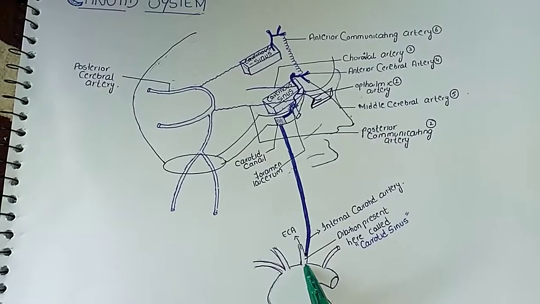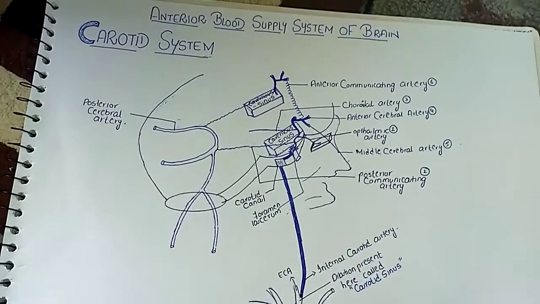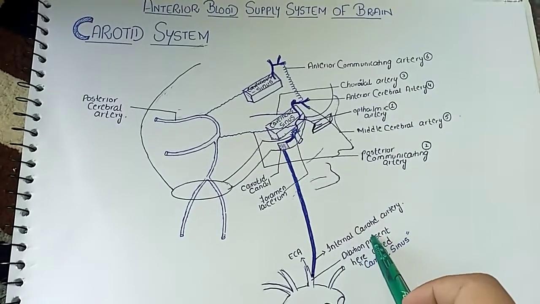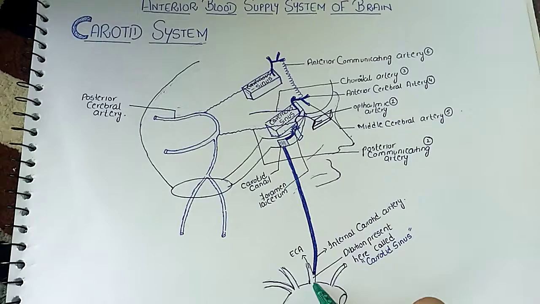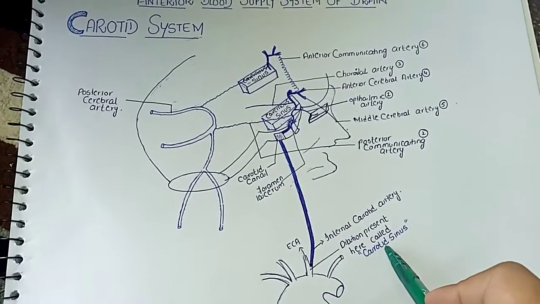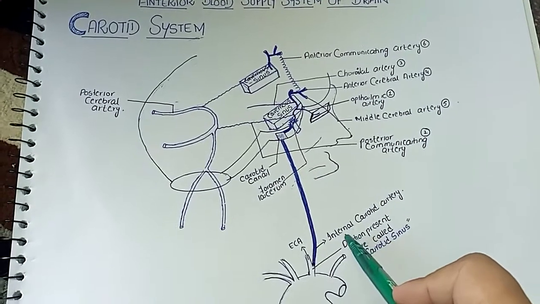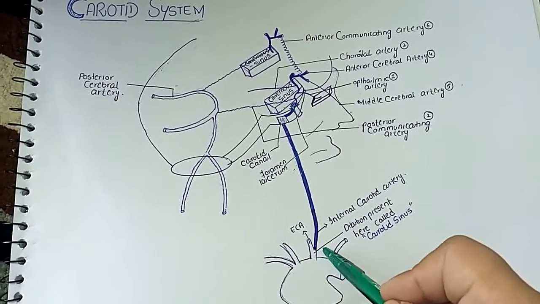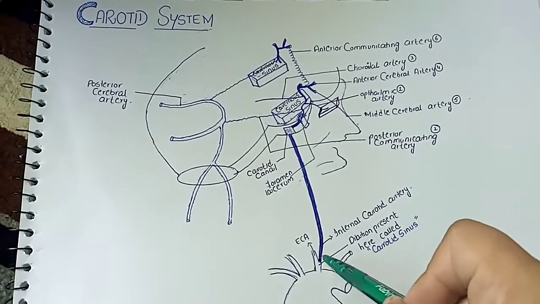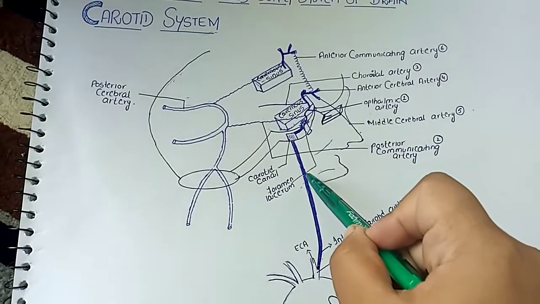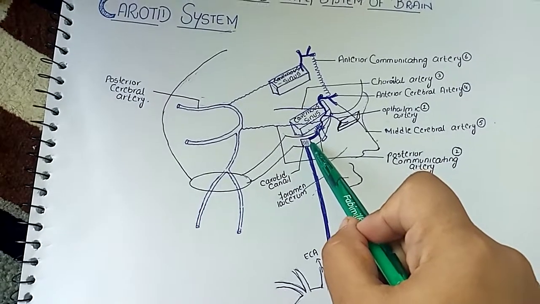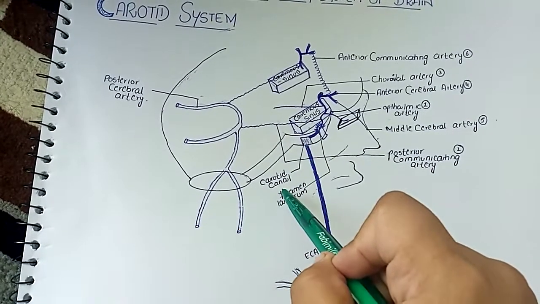The carotid system of the blood supply of brain is formed by the internal carotid artery. Here, at the bifurcation of the common carotid artery, a localized dilatation is present, known as the carotid sinus, and the internal carotid artery begins at the bifurcation of the common carotid artery. Then the internal carotid artery ascends the neck and pierces the base of the skull by entering through the carotid canal.